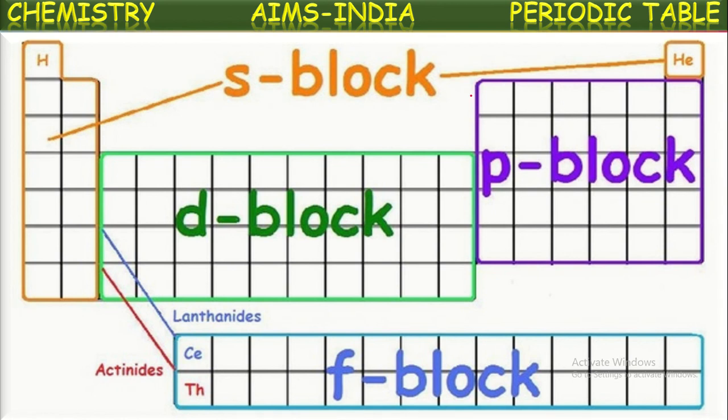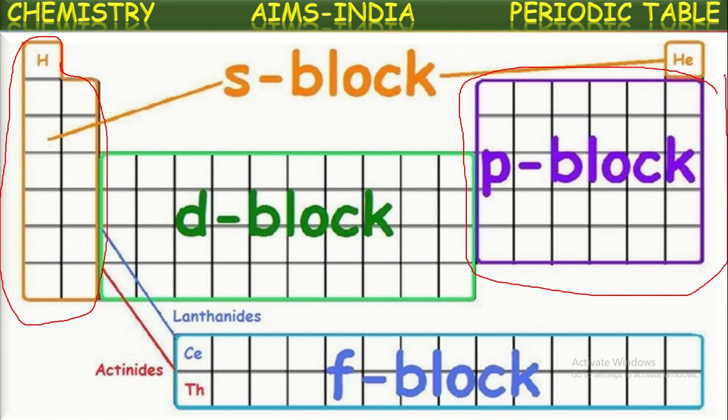See, in the modern periodic table, the extreme left side two columns will contain their differentiating electron in the s subshell. So they are called s block elements. And here, the extreme right side six columns of elements, except helium, all have their differentiating electron in the p subshell. So they are called p block elements.